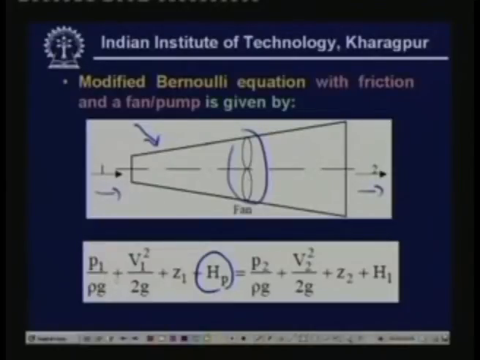If P1 by rho g is equal to P2 by rho g, and V1 squared by 2g is equal to V2 squared by 2g, and Z1 is equal to Z2, then these terms get cancelled out, and you have Hp equal to H loss. That means the head gain due to the fan should be sufficient to overcome the head loss due to friction.